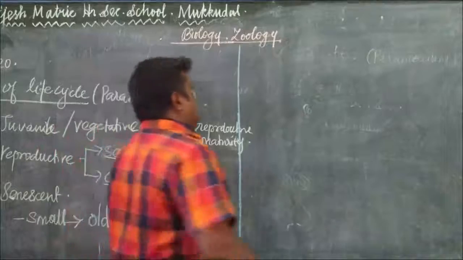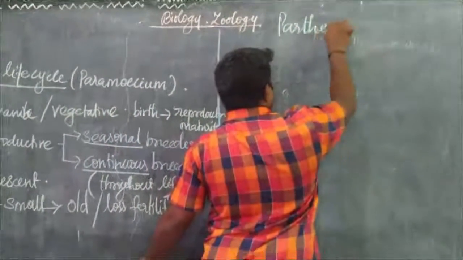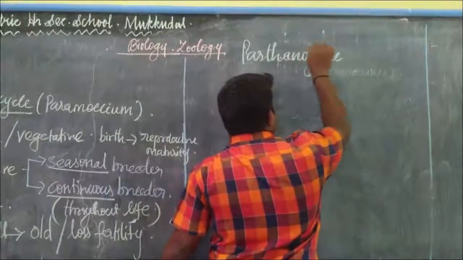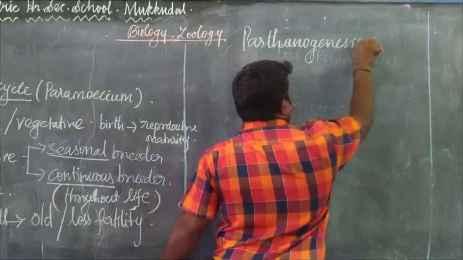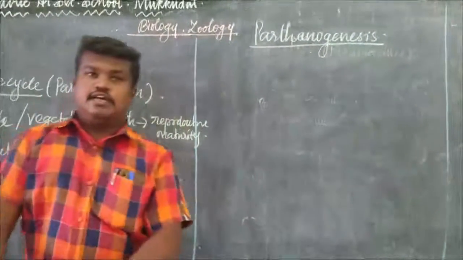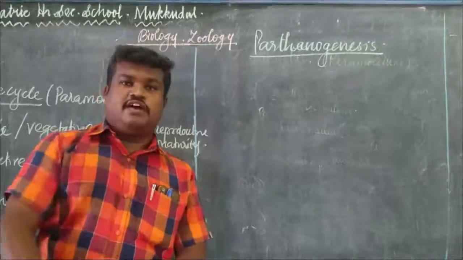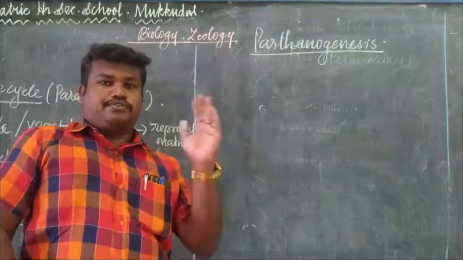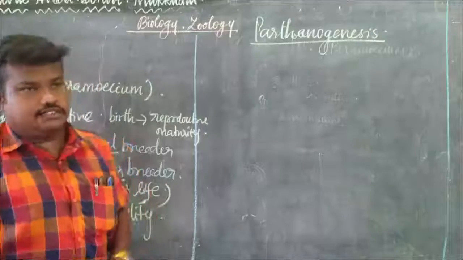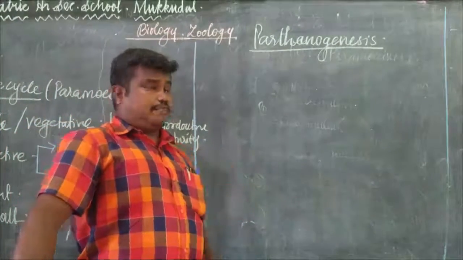So next is parthenogenesis. What is meant by parthenogenesis? We know fertilization. What is meant by fertilization? The fusion of male and female gametes produces a zygote, and the zygote undergoes division and produces a new organism, isn't it? That is said to be sexual reproduction.